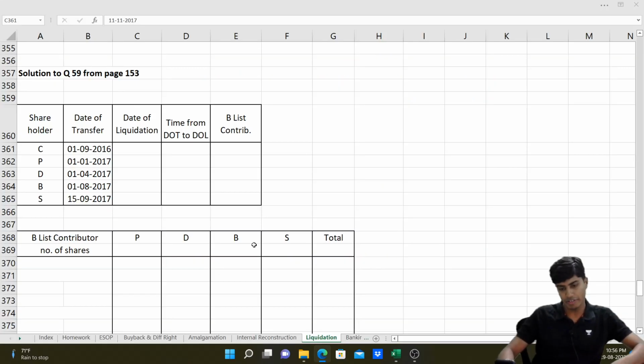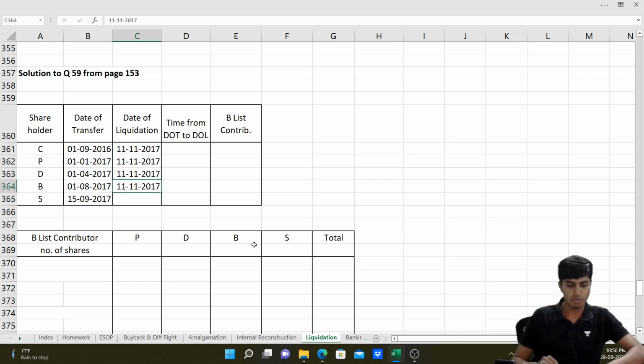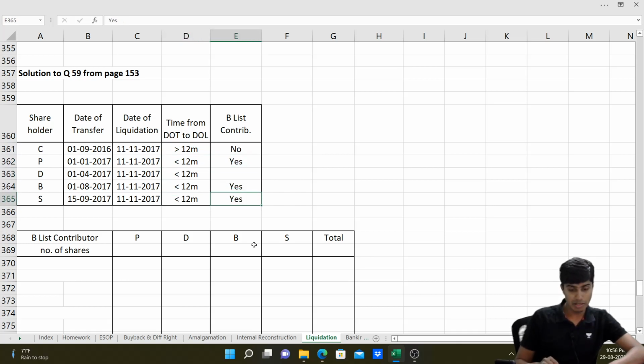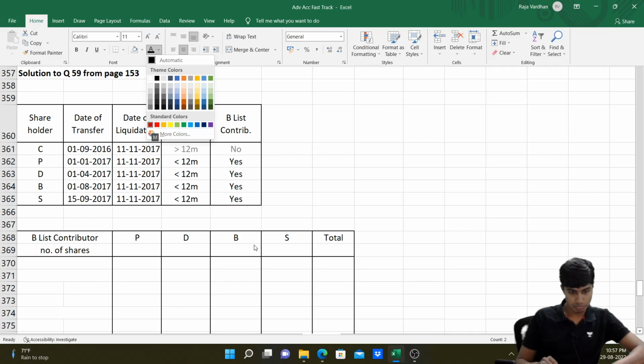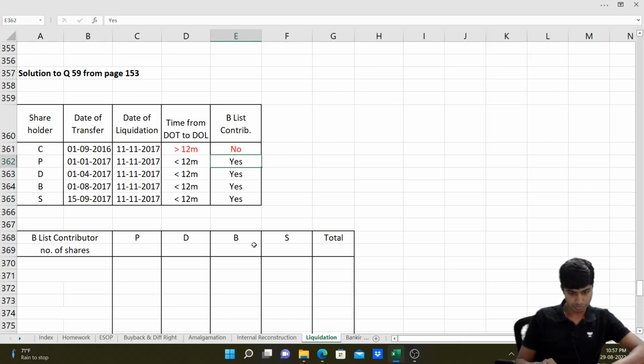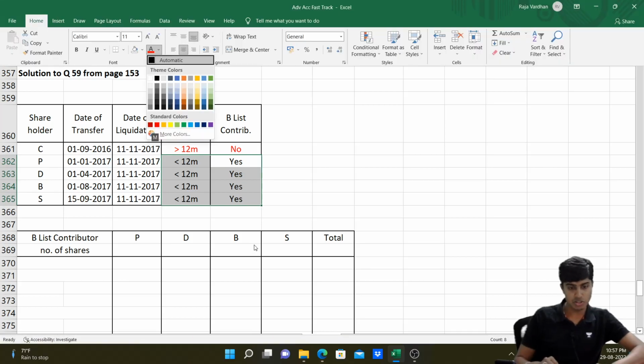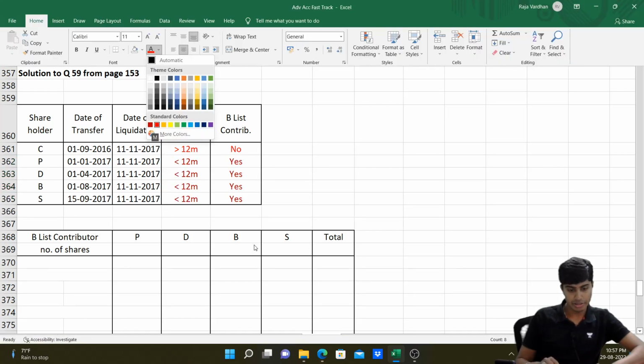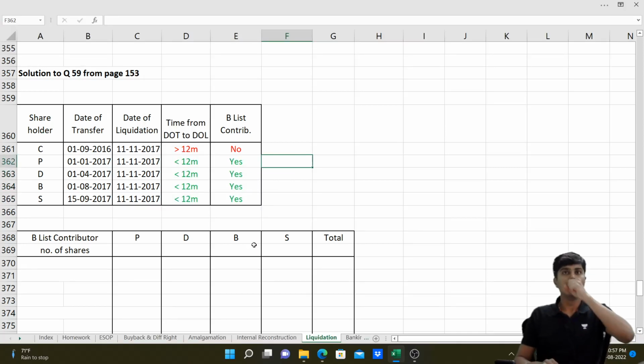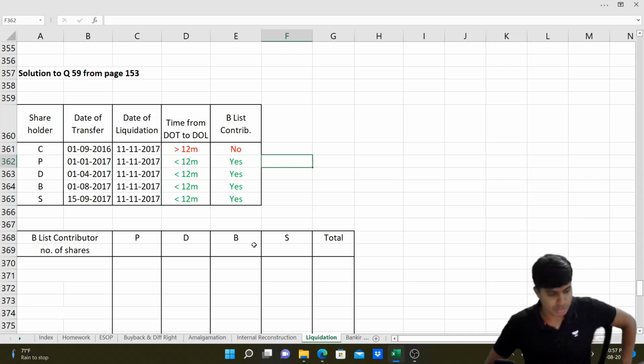Now let me take care of the date of liquidation. Date of liquidation is 11th of November. Is the time from the date of transfer to the date of liquidation greater than 12 months? Here it is, but here it is less than 12, less than 12, less than 12, less than 12. So is C a B-list contributor? No. But others are; PDBS are B-list contributors, and C is not a B-list contributor. So that's with regard to the table.